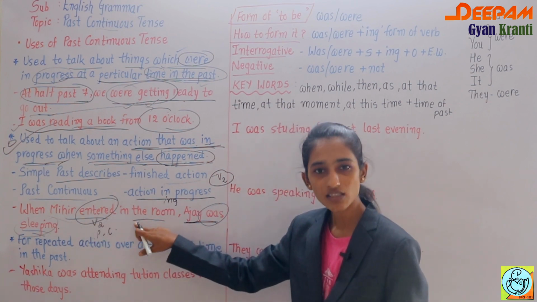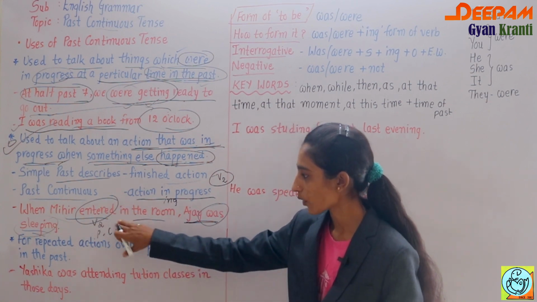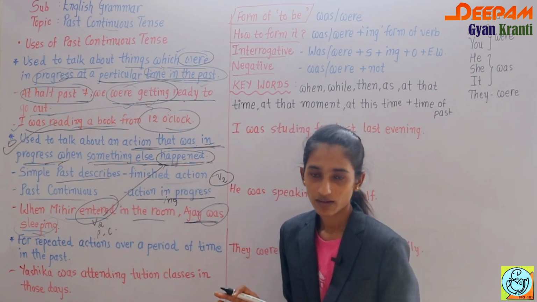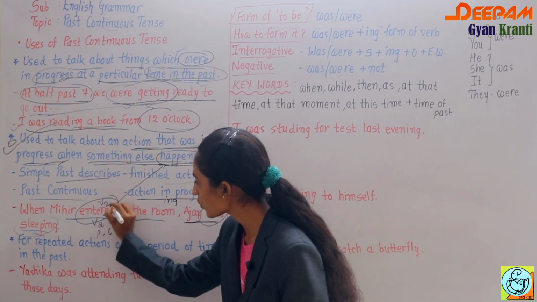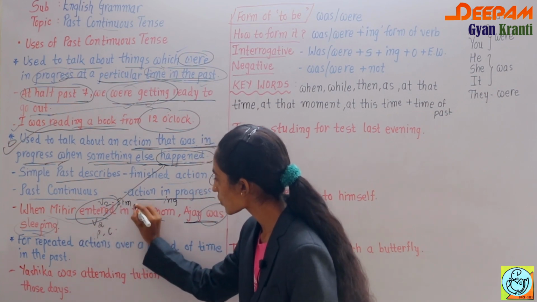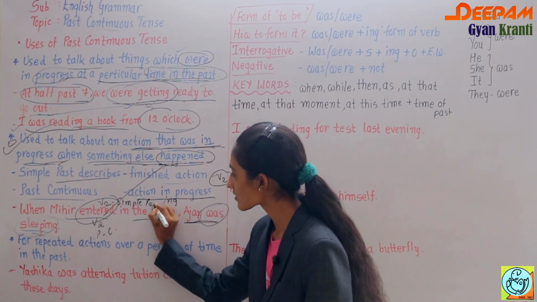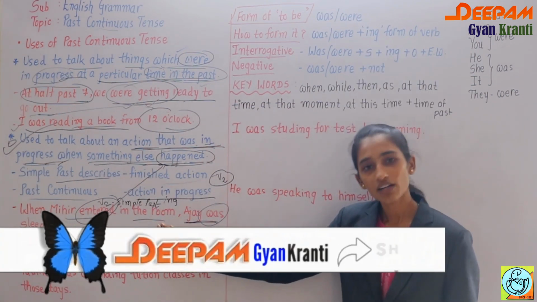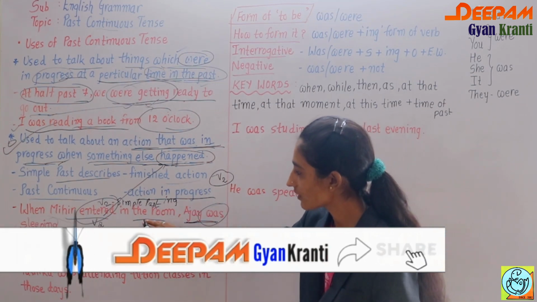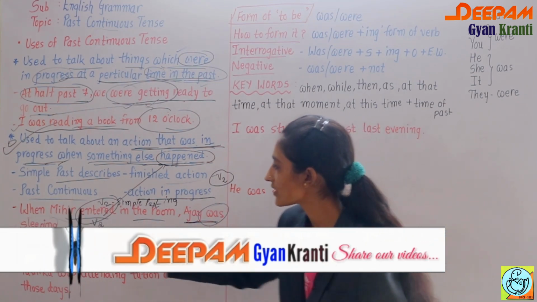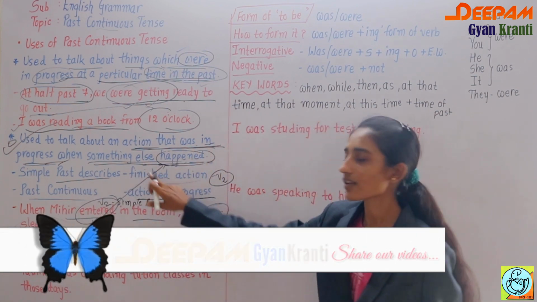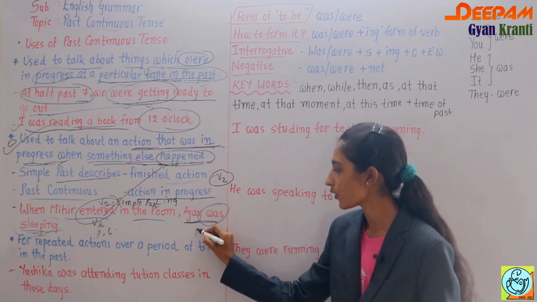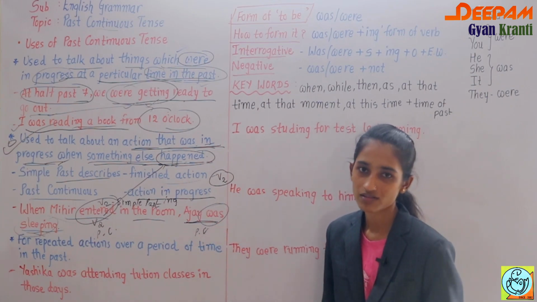And when Mihir entered the room, that action had already happened, so for that we have to use V2, which is simple past tense. So one action was already done, and the second one, Ajay was sleeping, the action of sleeping, was in progress. So for that we are using past continuous tense.